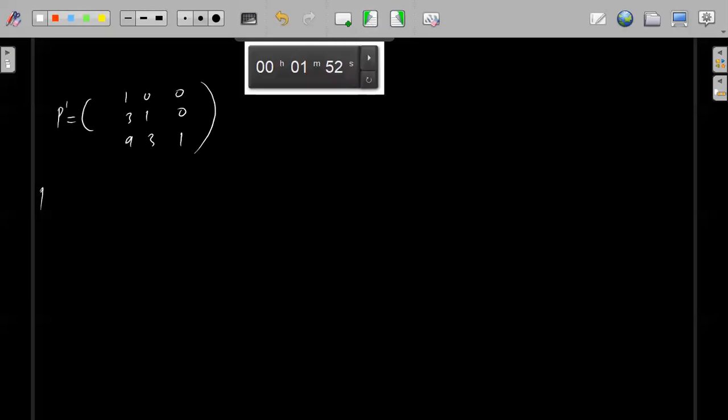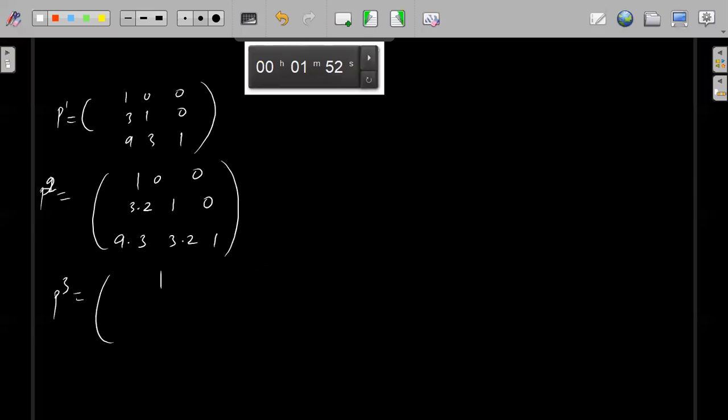Okay, p to the power 1 is 100, 3 into 2, 10, 9 into 3, 3 into 2, 1. Sorry, this is p square. P cube was 100, 3 into 3, 10, this is 9 into 6 and 3 into 3, 1.